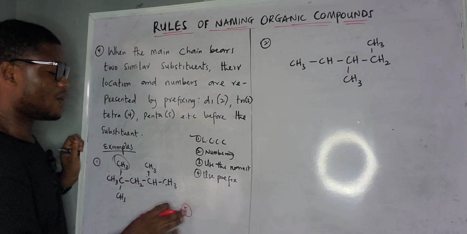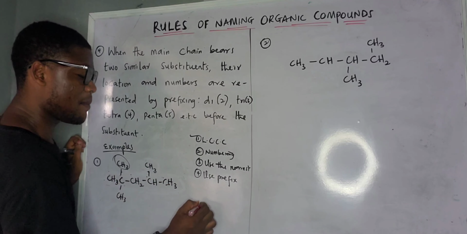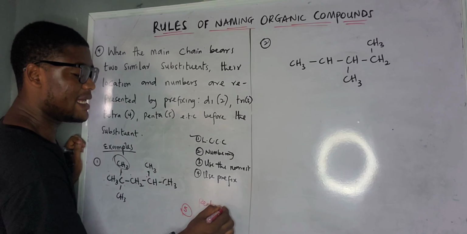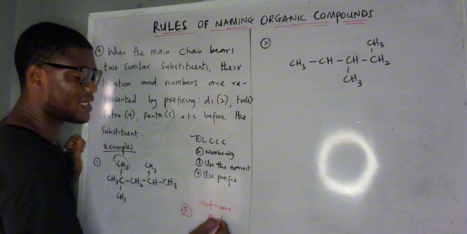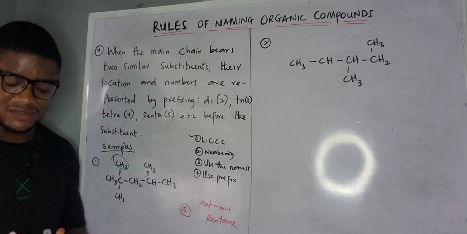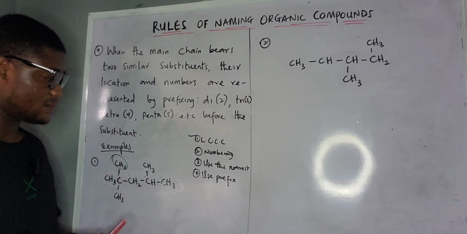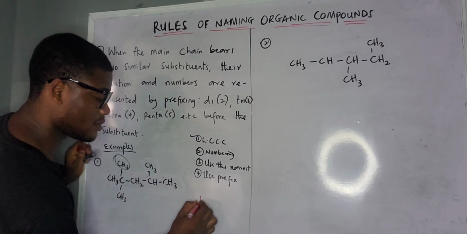So with this now, we have 5 carbon alkane. And 5 carbon alkane is what? Is pentane. So that is what? Pentane. That is the name of the main chain. Pentane. So we have the name of the main chain to be what? To be pentane already.